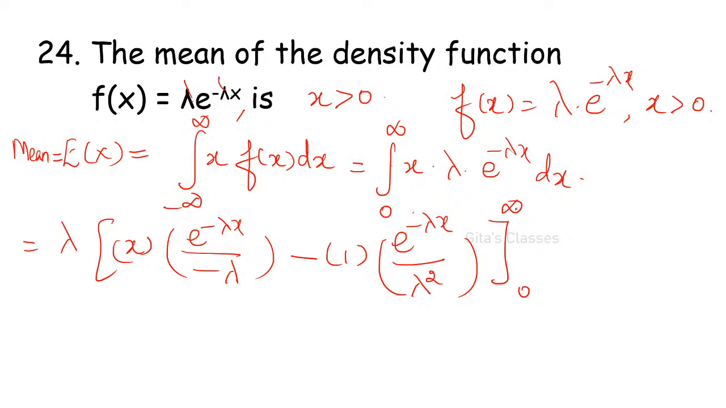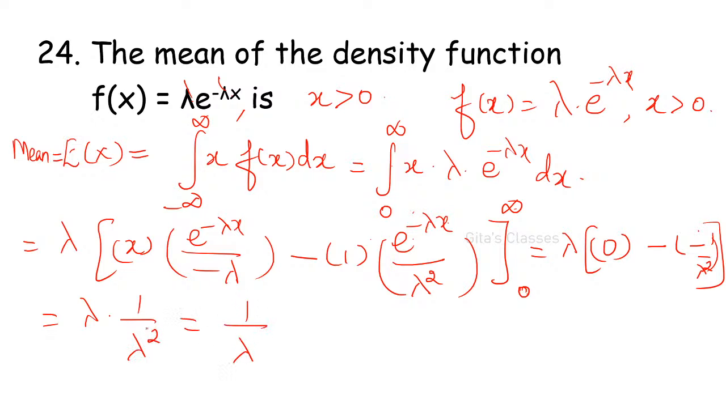So for infinity, e power minus infinity is 0. So lambda into upper limit is 0 minus lower limit. When you substitute 0, this will become 0, because you have x is equal to 0, minus of e power 0, it is 1, and minus of minus, here already one minus you have, by lambda squared. So lambda into 1 by lambda squared is 1 by lambda. One lambda will get cancelled. 1 by lambda is the answer.